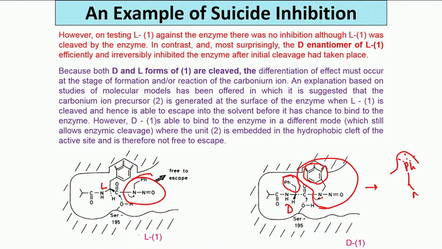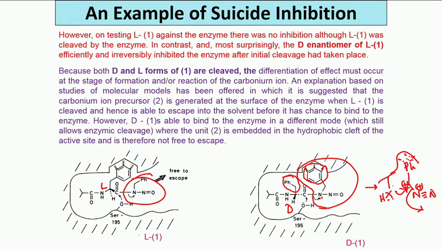Whatever time it takes, it will take, but this is already attached by weak interactions, so it cannot escape from the enzyme active site. So this goes out, you make the electrophilic carbon here, and if there is a nucleophile in a surrounding amino acid, then that is going to react with this benzylic carbon. So this is the mechanism of this reaction.